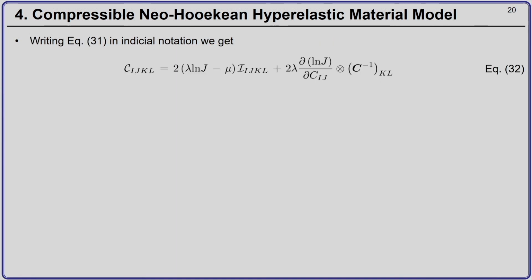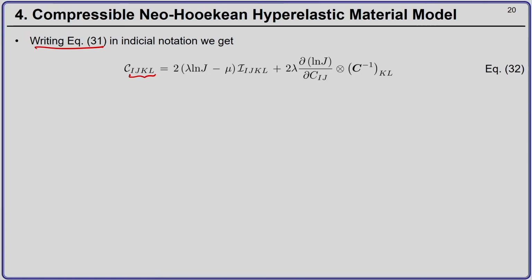Okay. Now, I can write equation number 31 in indicial notation. Remember, it is a material elasticity tensor. Therefore, all the indices will be in the upper case. And it is also a fourth order tensor, so there will be 4 indices.